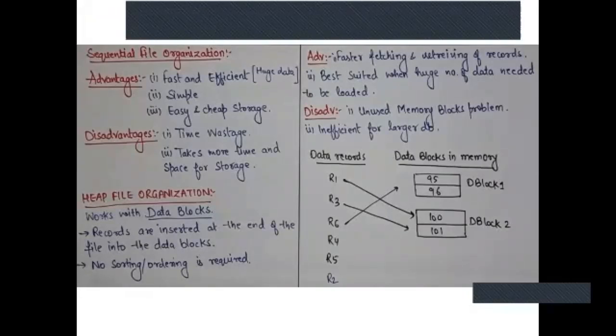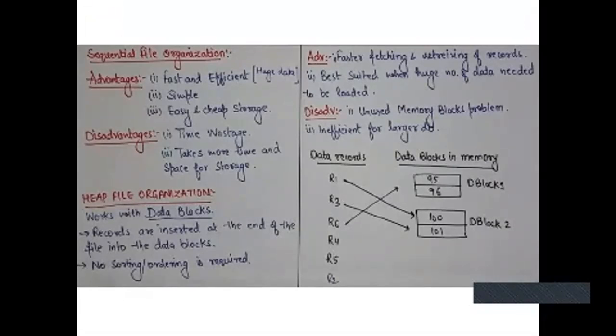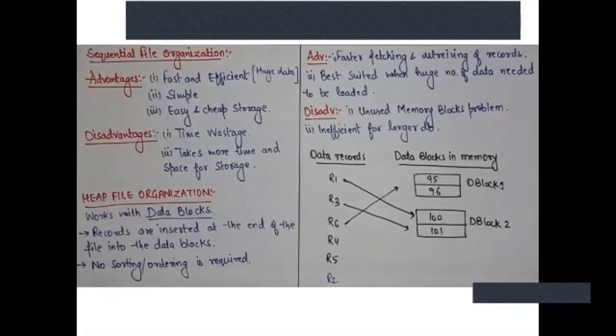Next is heap file organization. Now your heap file basically works with data blocks. What happens here is that whatever record is inserted, it is inserted at the end of your data blocks, and there is no sorting order. You can store it anywhere where space is available, but at the end of the block. Okay, so we'll see this.